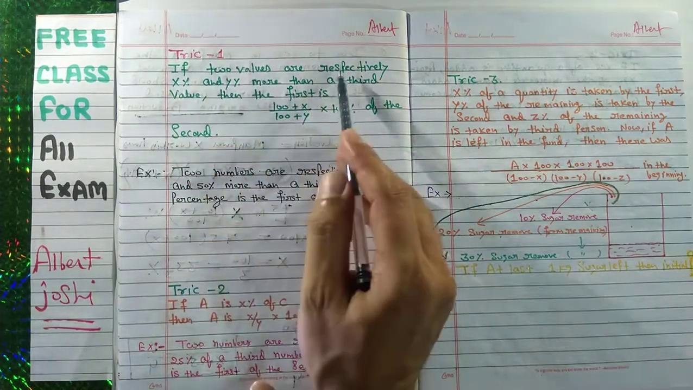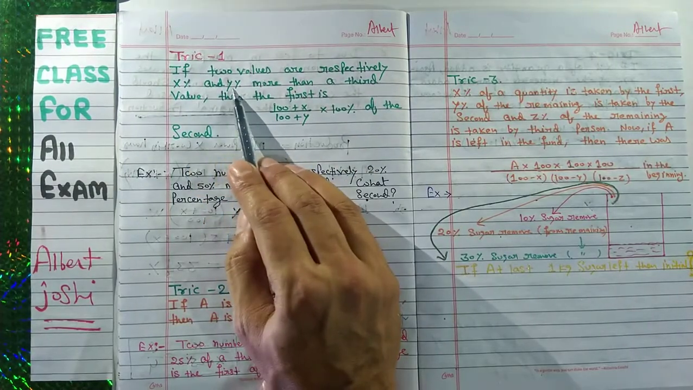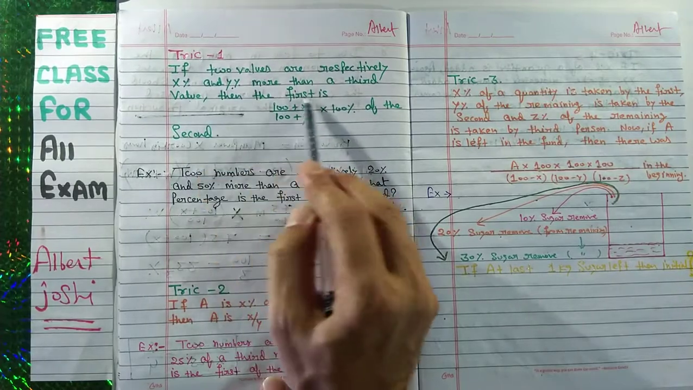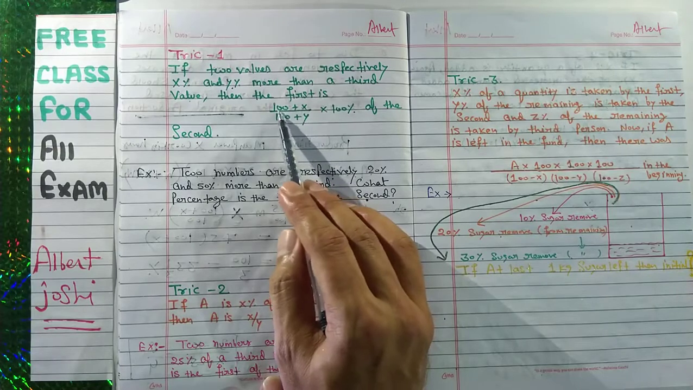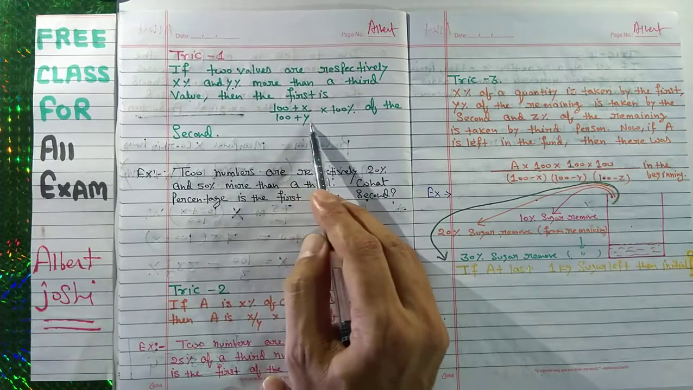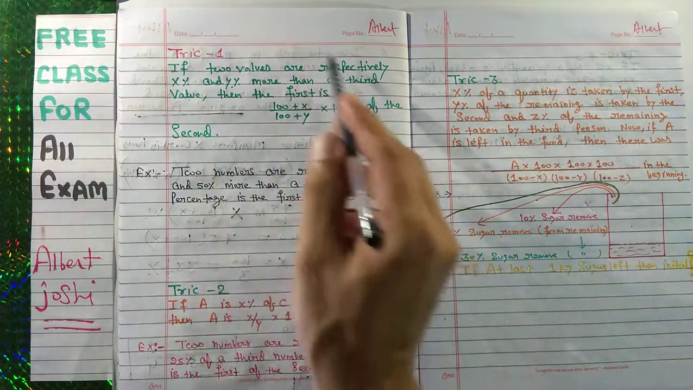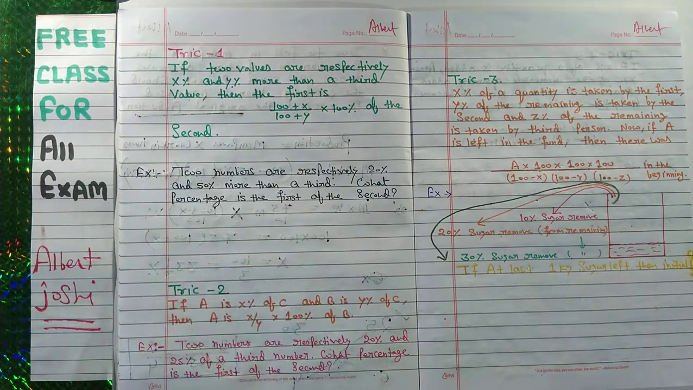If two values are respectively X% and Y% more than a third value, then the first is X plus 100 plus X upon 100 plus Y into 100% of the second. So what is the meaning of this? We will explain with the help of this example.